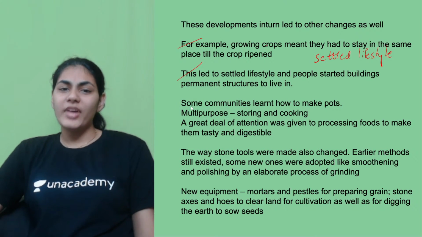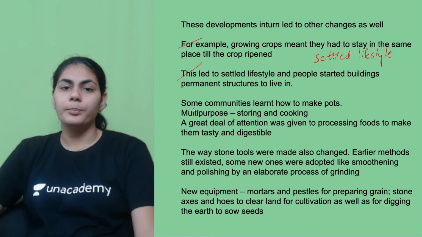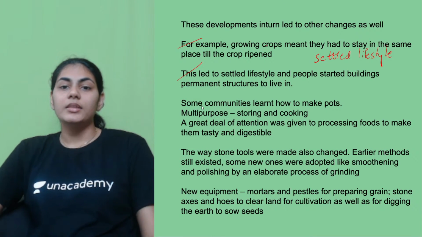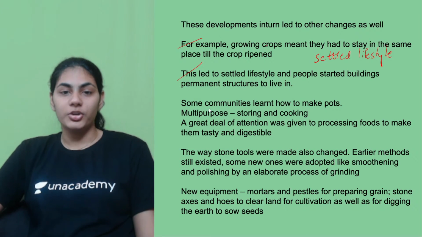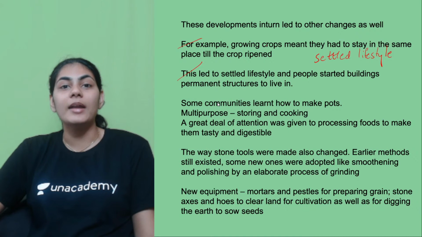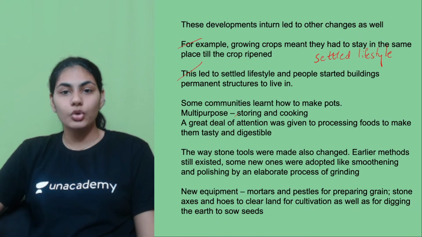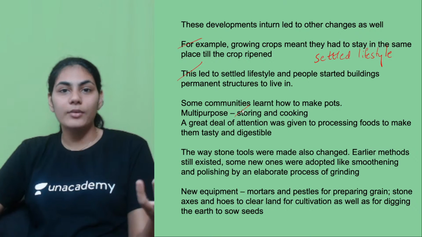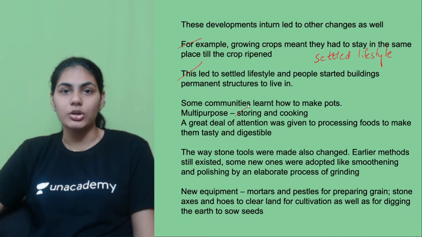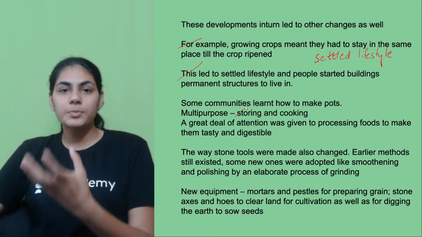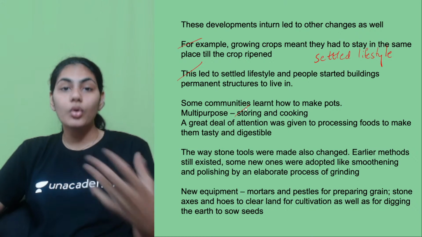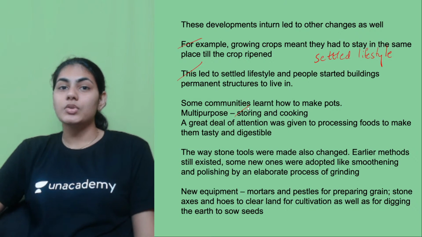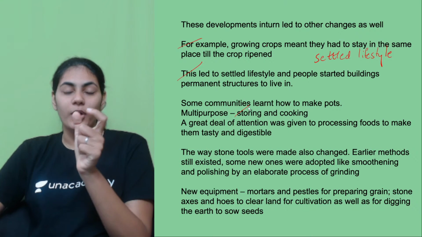Along with that, various other communities came up. Communities like potters, right? They came up with how to make pottery. And an interesting thing about pottery is that it was multi-purpose, it had multiple uses. For example, you can store materials in the pots, like whatever grains you're getting by practicing agriculture or any other things. You can use pots to store these materials, but on the other side, you can also cook in these pots, right? So again, this is a change point here.